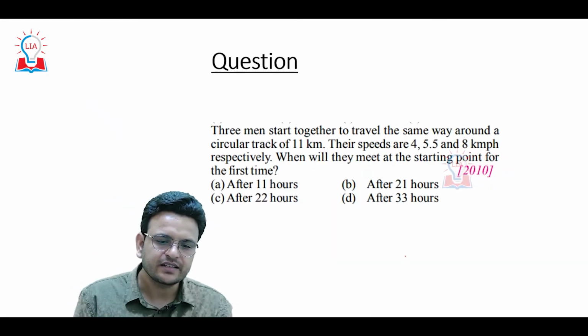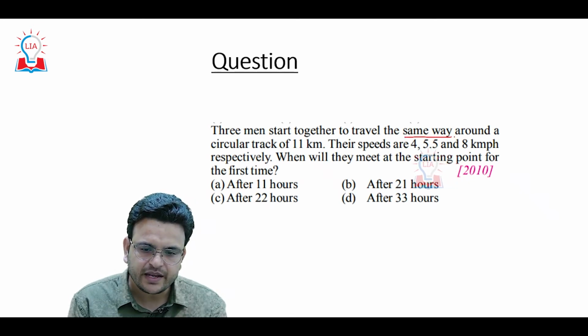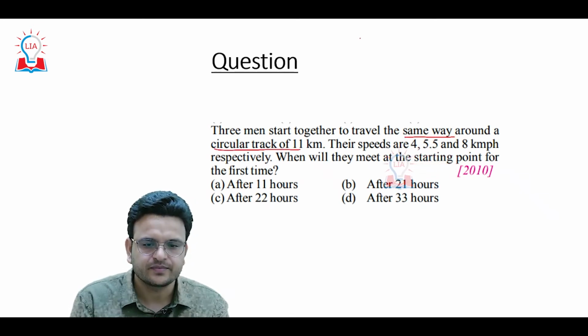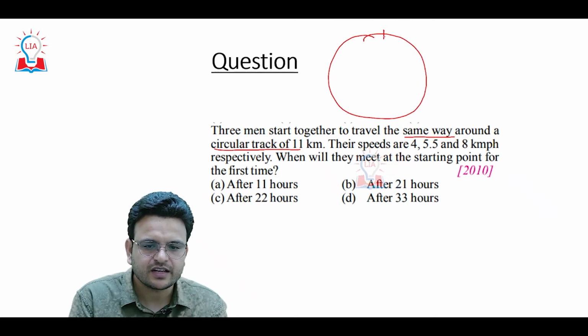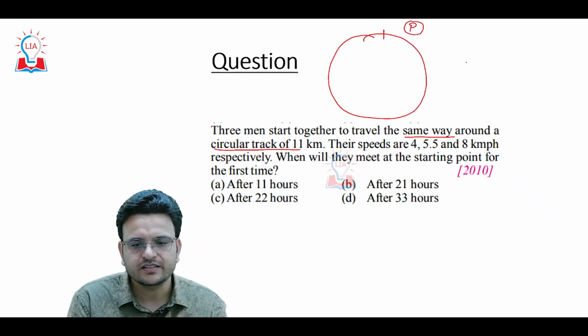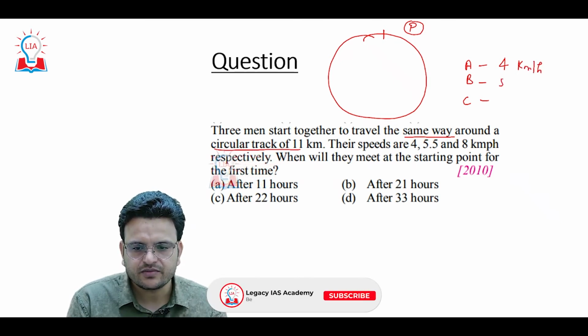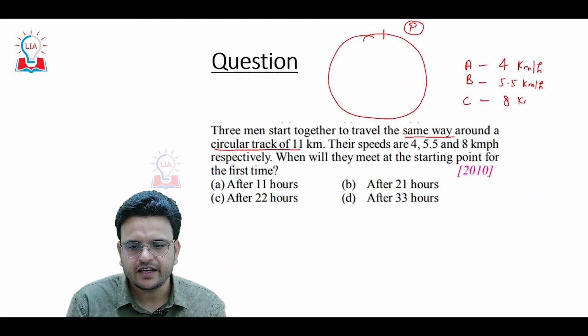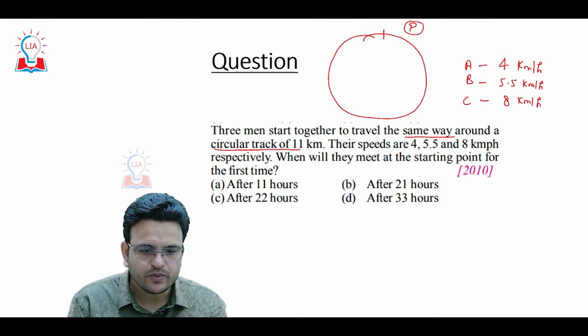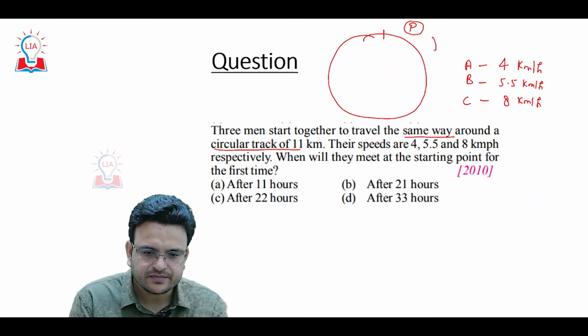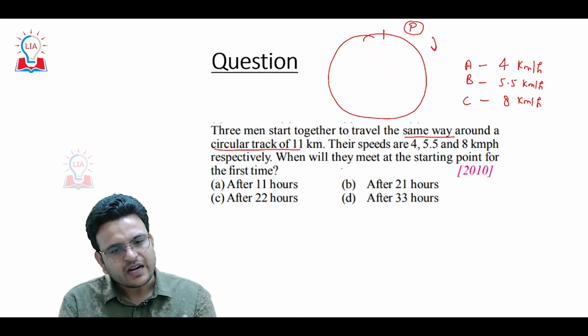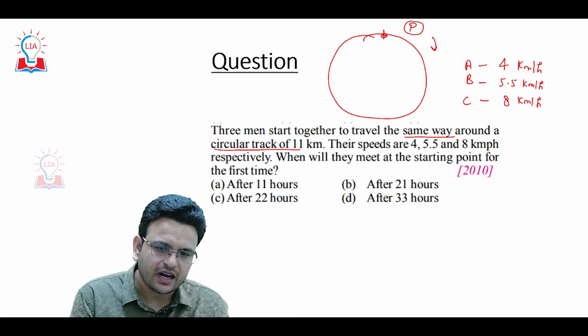3 men have started together to travel the same way around a circular track. They have started from point P. Consider 3 persons, person A, person B, person C, and speed of person A is 4 kilometer per hour. Speed of person B is 5.5 kilometer per hour. Speed of person C is 8 kilometer per hour, and they are moving in the same direction. At what time will they meet again at the starting point?